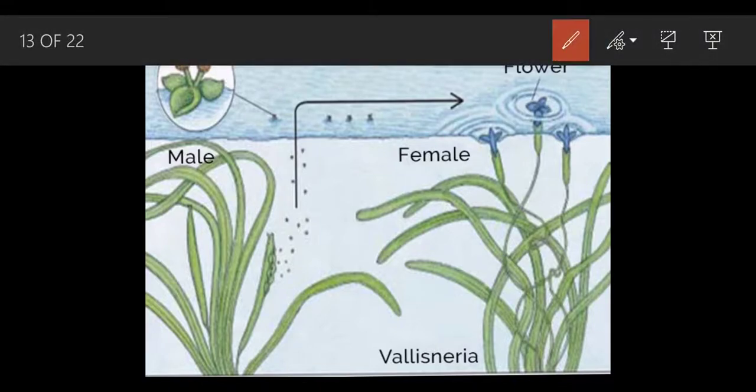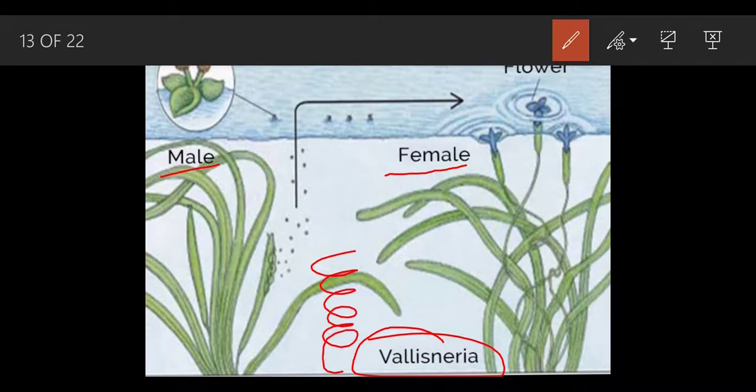This is an example of water pollination, that is Vallisneria. Okay, so what happens? This is the male part and this is the female part of the flower. If you look carefully in your textbook, when the female flower is born, it usually has a structure like this spiral shape. Okay, they easily get coiled. When this female gets mature, this coiling opens and forms a structure like this.